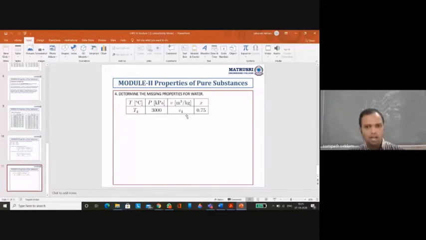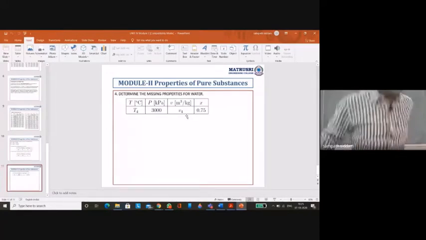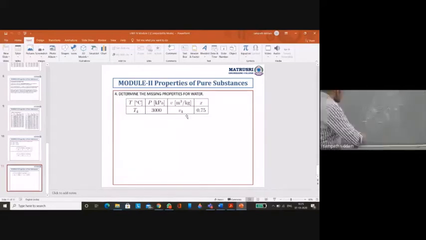Yes. V, how? Directly, that is by dryness fraction. You have V is equal to Vf into (1 minus X) plus Vg into X. Or you can also write another formula: V is equal to Vf plus X into Vfg.